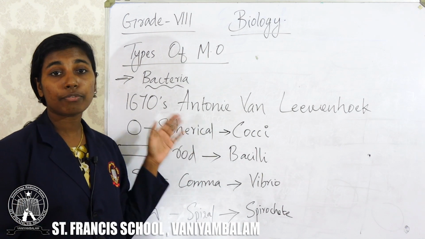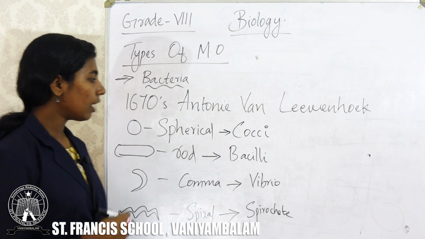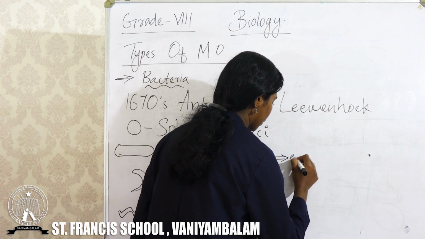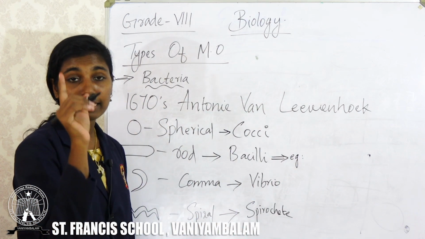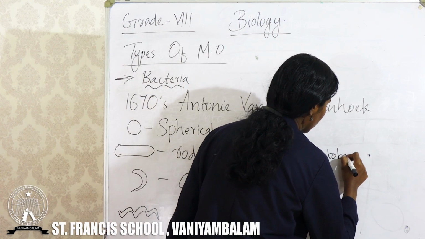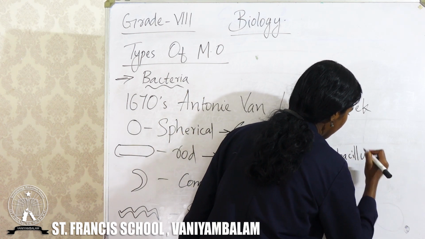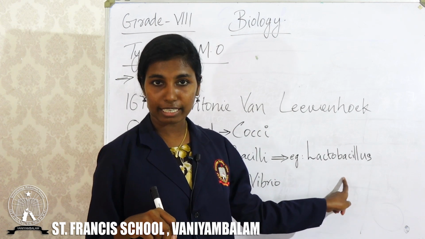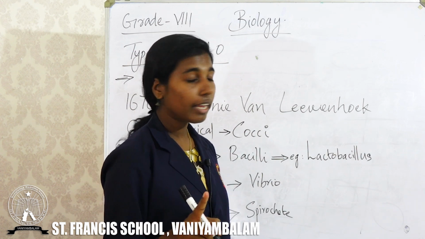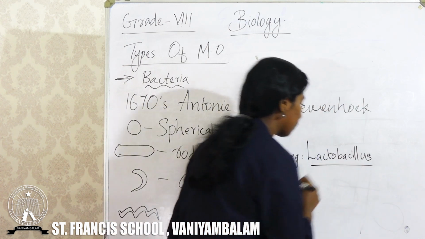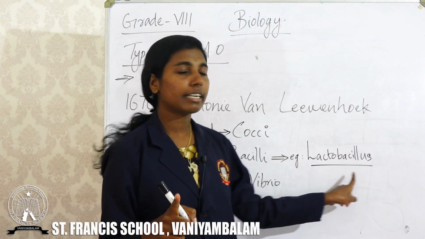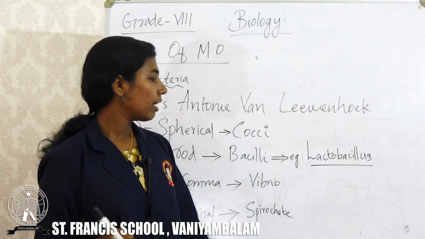These are the major different shapes of bacteria. Now we are going to study some names of bacteria. For example, an example of a bacilli, or a rod shaped bacteria, is Lactobacillus. This is the name of a bacteria. It's a scientific name, so we should write it in italics, or in normal letters it should be underlined. So you should write the name of bacteria in italics or just simply underline the word. It will be better for you.